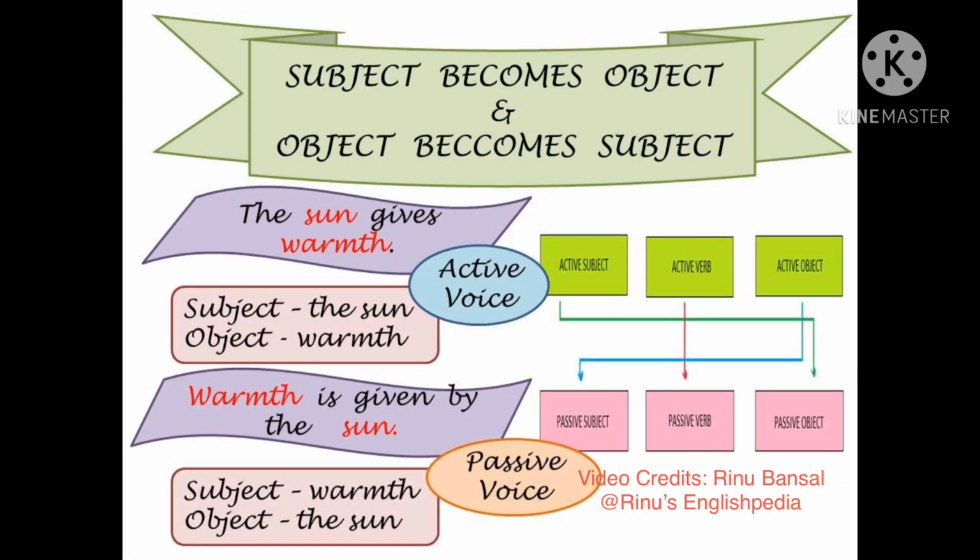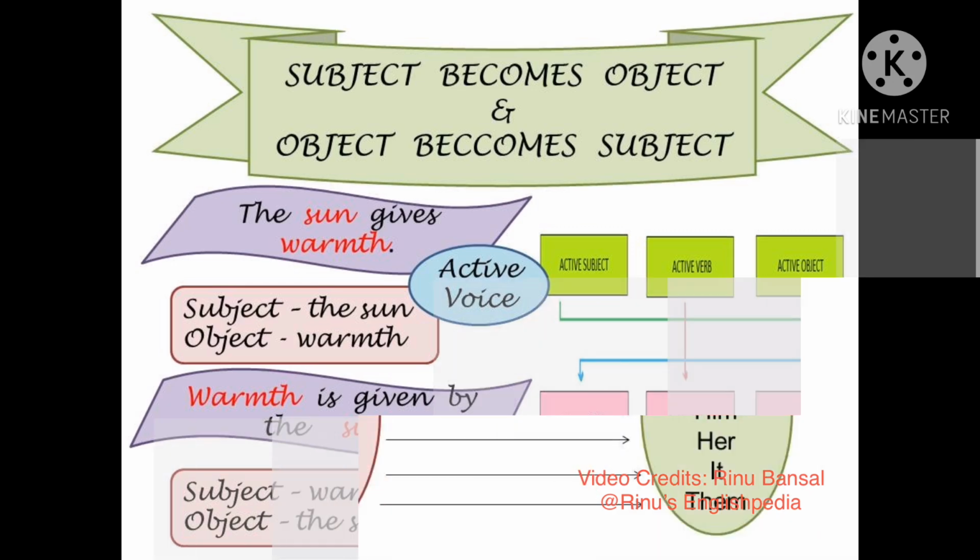Now let us study these rules in detail. For the first rule, that the subject becomes the object and the object becomes the subject, let us see the following examples. The sun gives warmth. This is a sentence in the active voice where the subject is the sun and the object is warmth. When we change it into the passive voice, the subject and the object will interchange. That is, the sentence will become, warmth is given by the sun. Now, in this sentence, the subject is warmth and the object is the sun.